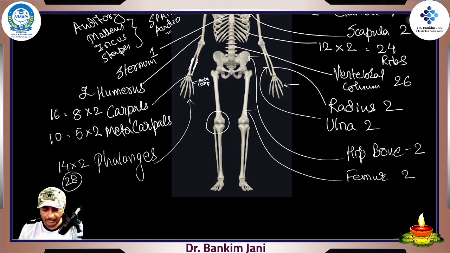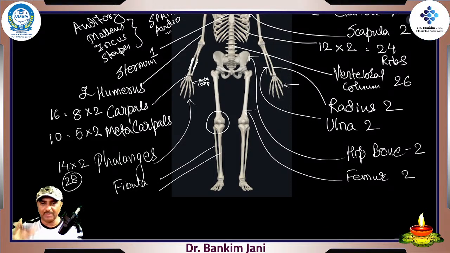So moving on to this, so there are two femurs. Moving on to this part, that is the fibula. Fibula means something which is feeble. Feeble means weak. So this is a very thin, patla sa bone. So there are two fibula. Tibia, which is tough, so there are two. So when you'll see this bone, that is the tibia and the fibula.